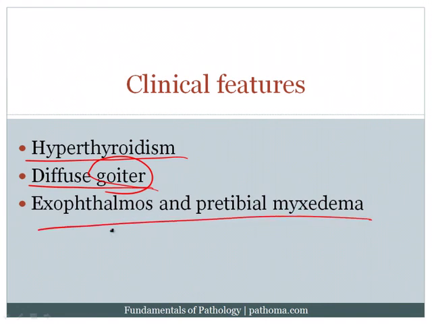Now, this is very important to note and very high yield. This is not due to the hyperthyroidism. It is due to the fact that the patients have an antibody that stimulates the TSH receptor. So the idea here is that the fibroblasts behind the eye, as well as the fibroblasts over the shin, have TSH receptors. And so in response to this antibody, they actually begin to secrete excess glycosaminoglycans, which then results in exophthalmos because the eye gets pushed forward, and a pretibial myxedema.